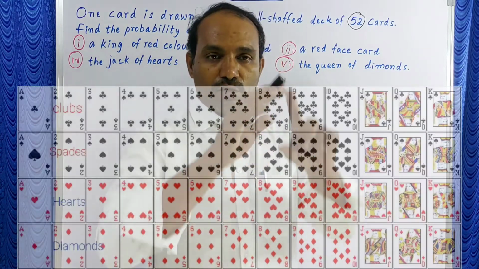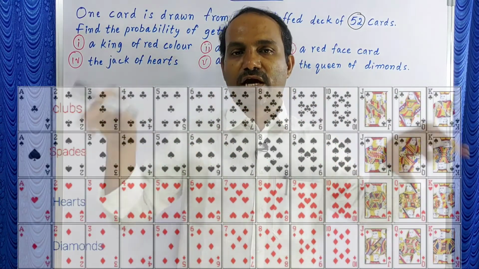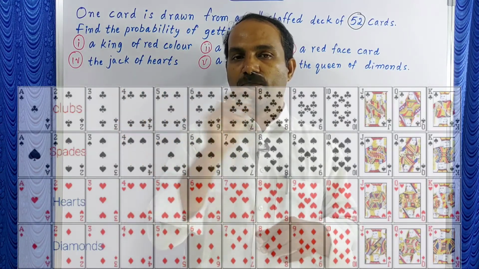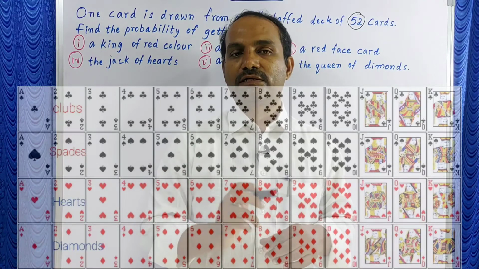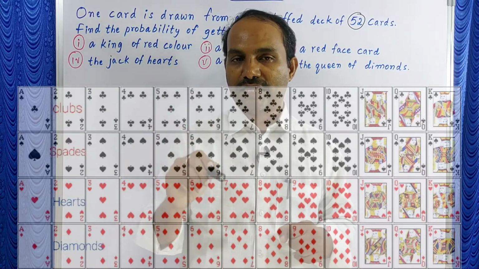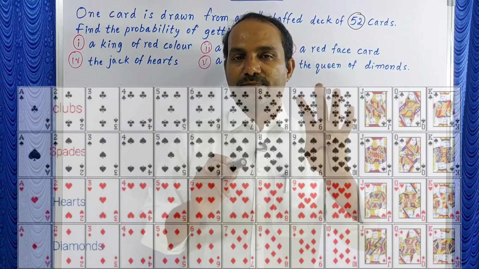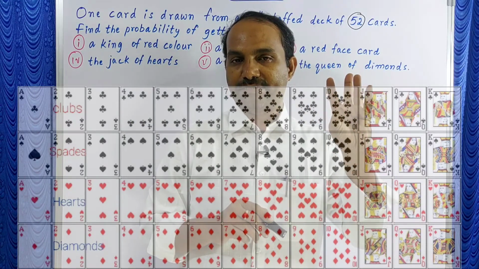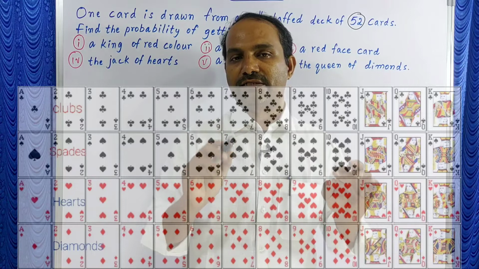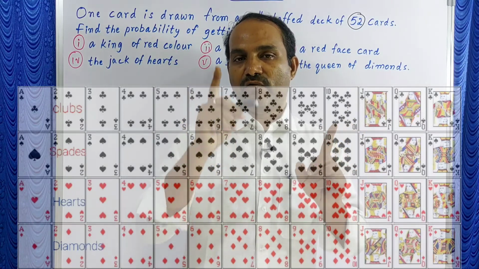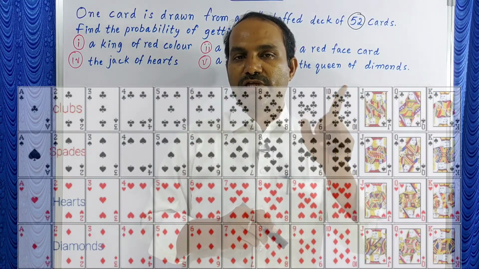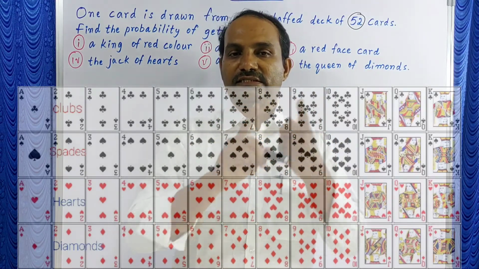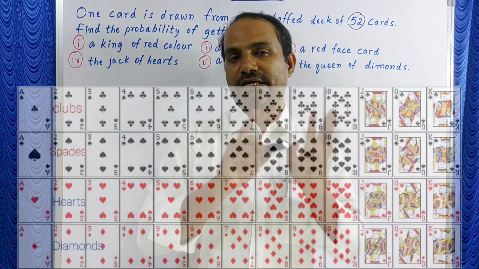Now, look at these cards. In these cards, how many red colors are there? 2 black and 2 red suits are there. Overall 4 types are there: club, spade, heart, diamonds. In these 4 suits, each has one ace, the number cards 2, 3, 4, 5, 6, 7, 8, 9, 10, and jack, queen and king.